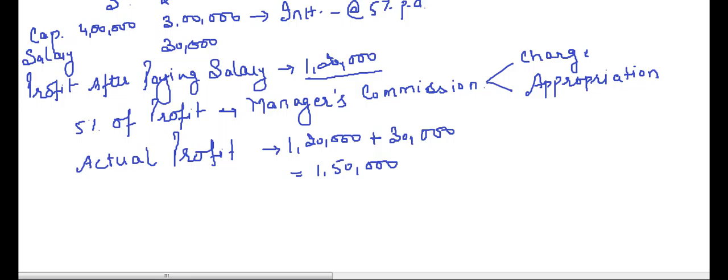You are paying him a salary or a commission. Suddenly your firm is into losses. But the manager is doing his duty. If he is doing his duty, then he must get his salary or commission, whatever it is. That means the firm is under an obligation to pay to the manager his salary or commission, whether the firm is earning profits or not.